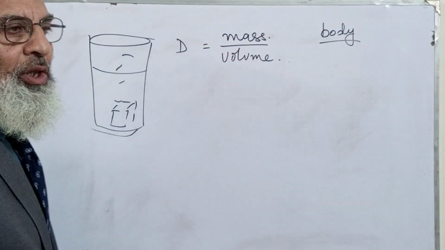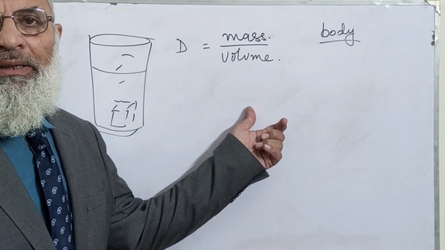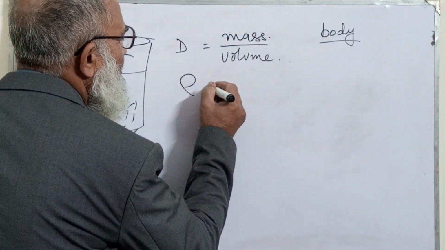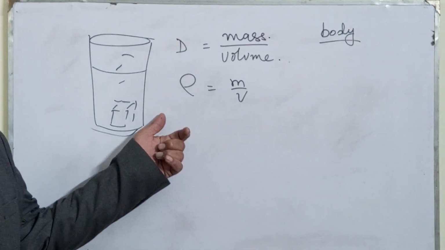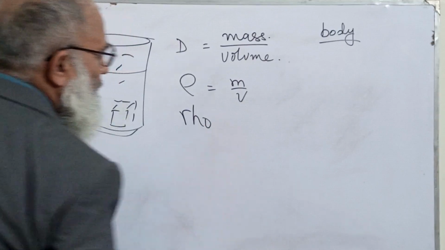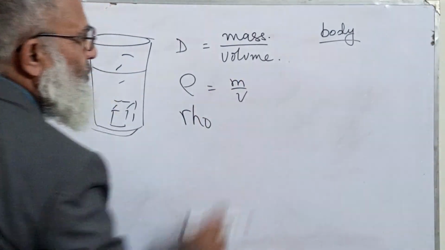Density is equal to mass per unit volume. It is written like this. This letter is a Greek letter, and it is rho. Rho is equal to mass per unit volume.